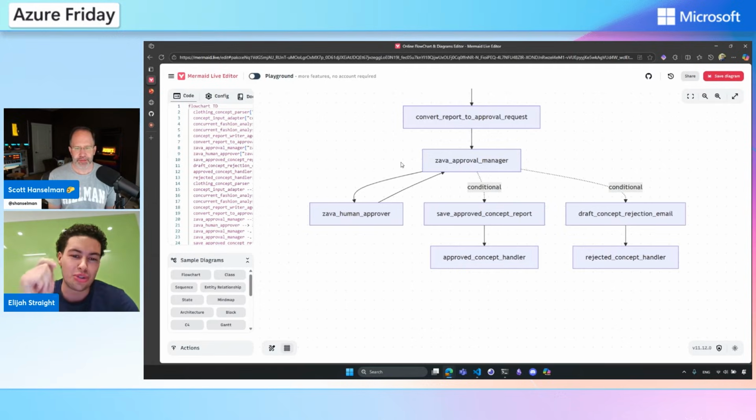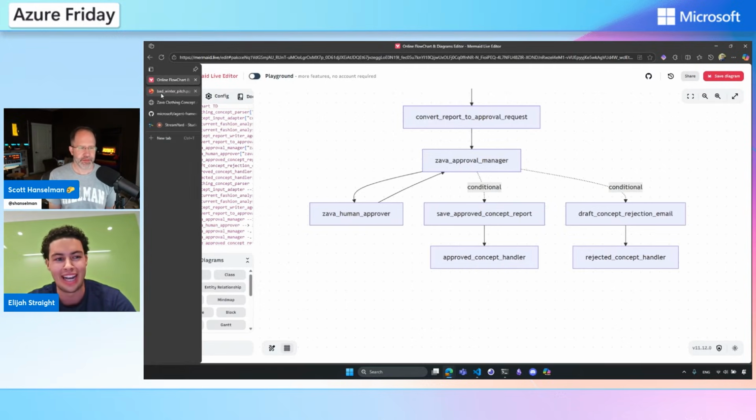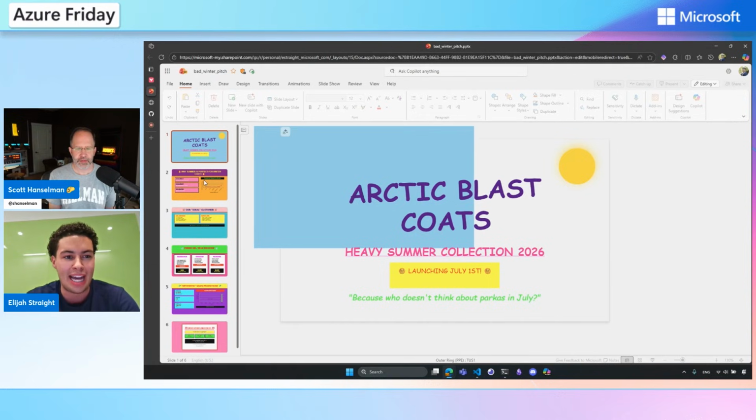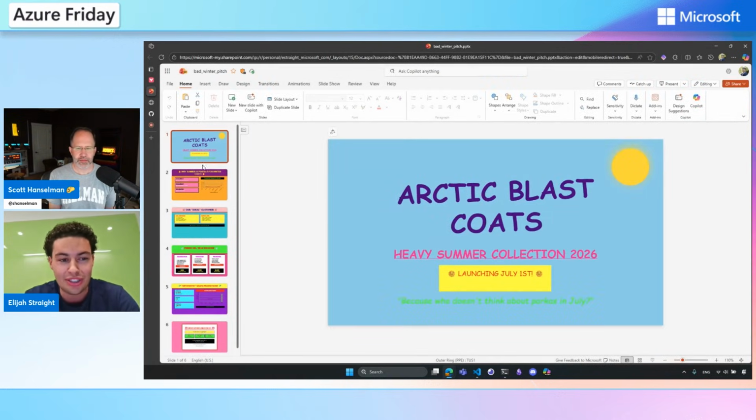Exactly, and eliminating toil is what we love to say here at Foundry and in Azure. So that's great. Okay. So to jump right into the scenario, we're actually going to look at a really bad pitch deck. And actually, Scott, I'm going to let you in on a little secret. AI generated this complete slide deck for me.